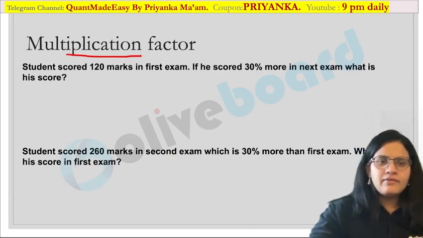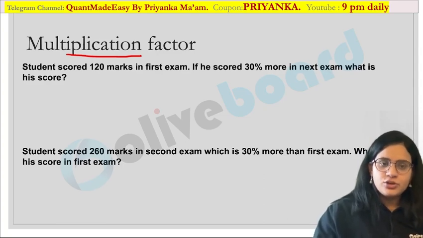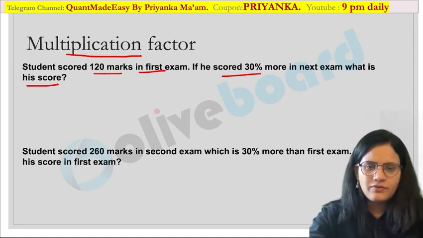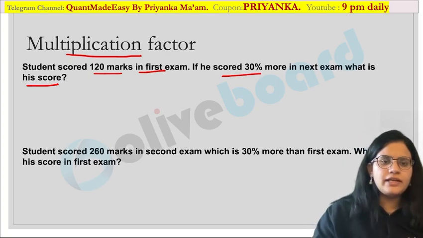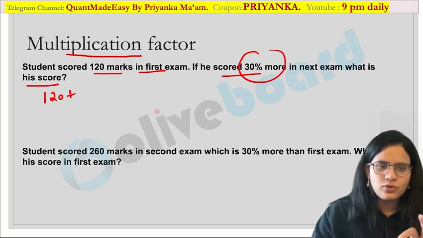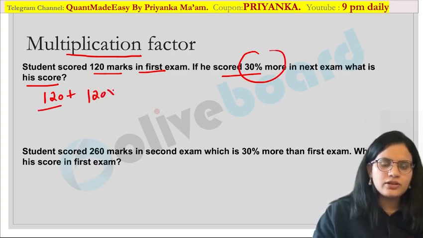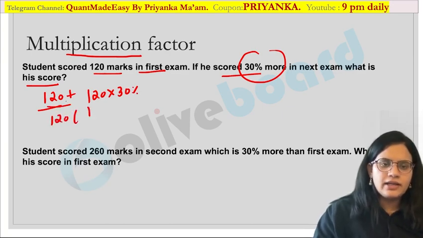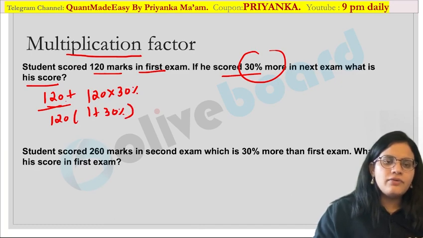Now suppose I am giving you a question like this: a student has scored 120 marks in the first exam. If he scored 30% more marks in the next exam, what is his new score now? So you have to calculate his score now. Generally, how we go about these questions is we take 120 marks in the first exam. Now he has scored 30% more, meaning the original was 120 and he has scored 30% above this. Now we take 120 common, inside the bracket we write 1 and then 30%. Now we multiply this by 1.3 and calculate our answer.